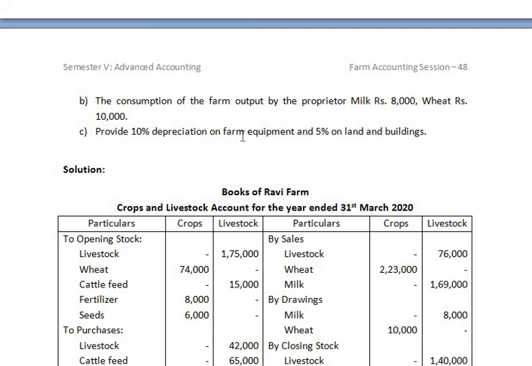Provide 10% depreciation on farm equipment. Depreciation on farm equipment has to be debited to the profit and loss account, and the depreciation amount has to be deducted from farm equipment on the asset side of the balance sheet. And 5% depreciation on land and building. Depreciation on land and building has to be debited to the profit and loss account, and the depreciation amount has to be deducted from the land and building amount in the balance sheet.